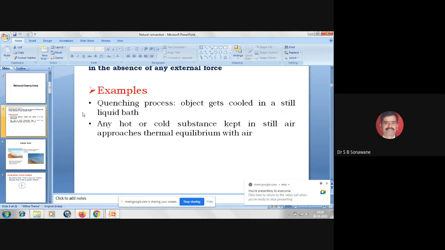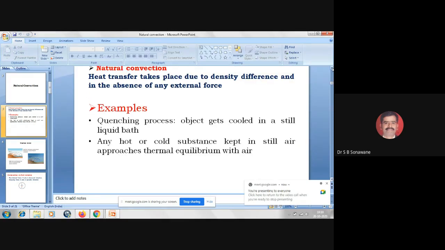That is, in natural convection, heat transfer takes place due to density difference and in the absence of any external force, which means it is noiseless, because it does not have any moving parts. And we learned different examples, like the quenching process, where any hot or cold substance kept in still air approaches thermal equilibrium with the air.